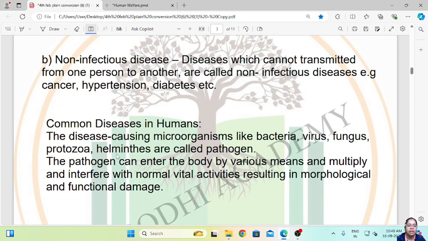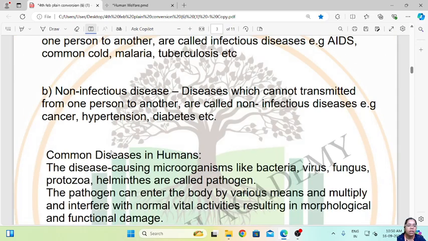Common diseases in human beings are caused by microorganisms like bacteria, viruses, fungi, protozoa, and helminths, which are called pathogens. Pathogens can enter the body by various means, multiply and interfere with normal vital activity, resulting in morphological and functional damage. So this is how a disease is caused in human beings: when pathogens infect the body, they cause changes in vital activities, which causes an imbalance in our body, and that is termed a disease.